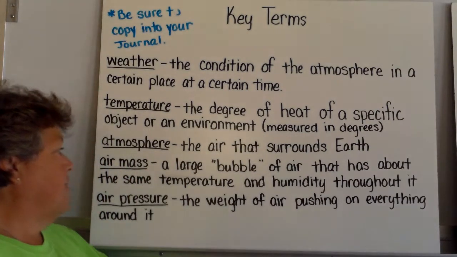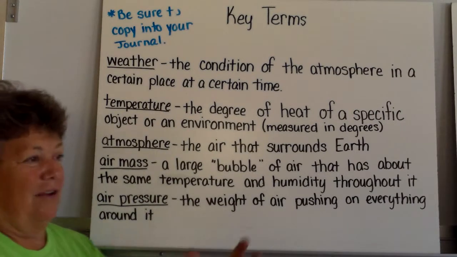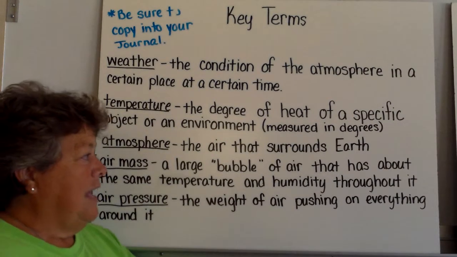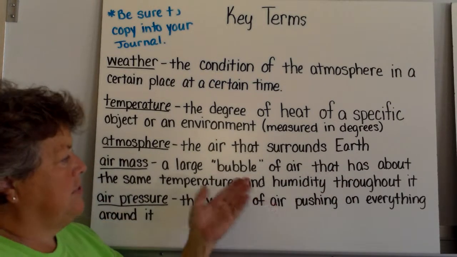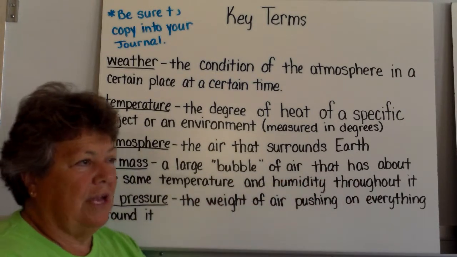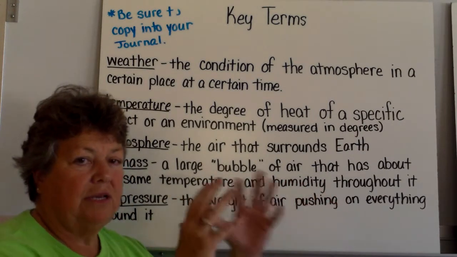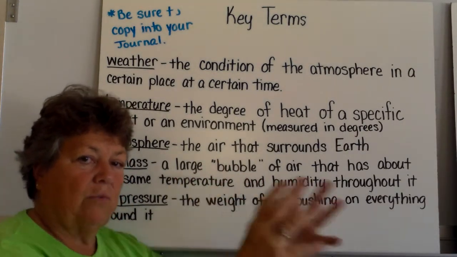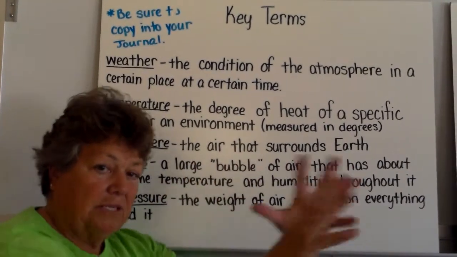Then you have this thing called air mass. Can you see that? Okay, that's like a large bubble of air, and that has about the same temperature and humidity throughout it. So like if a big air mass comes in, it's going to bring the temperature in and the humidity and whatever kind of weather it brings in. So, you know, it's like a mass of air that comes in.